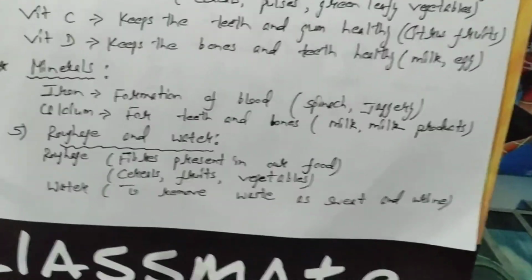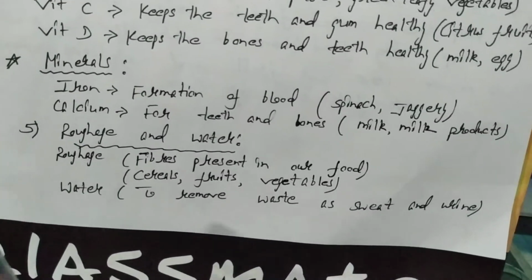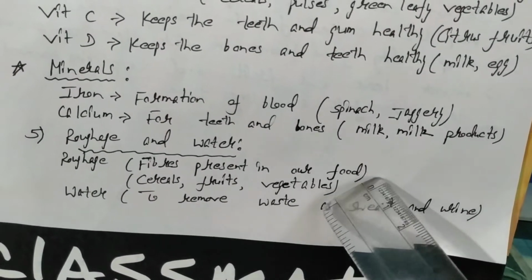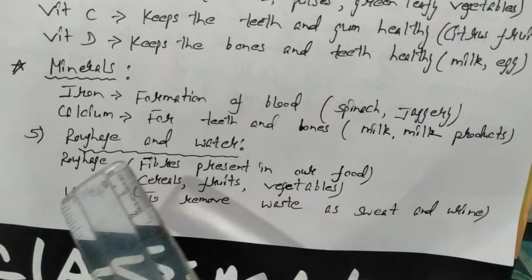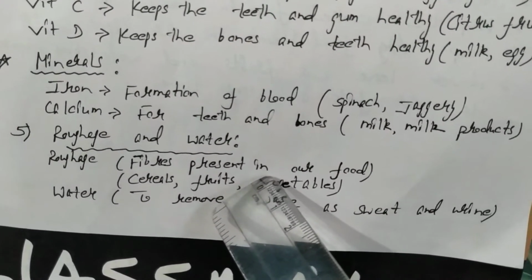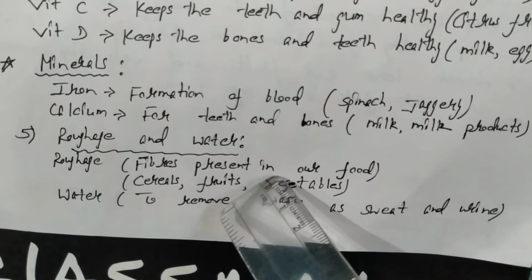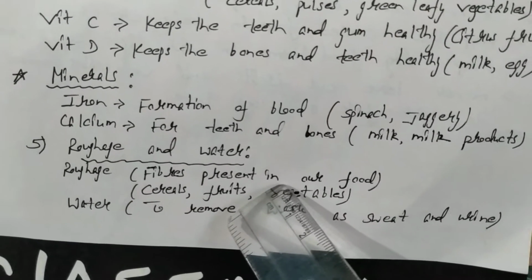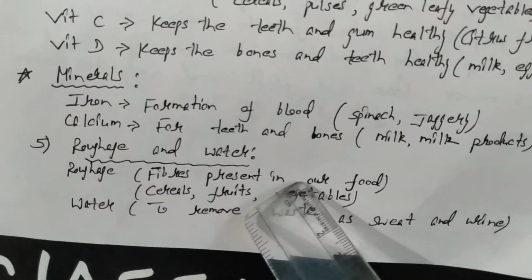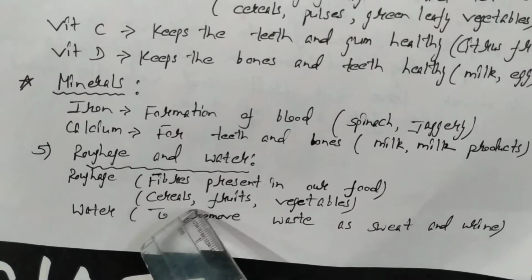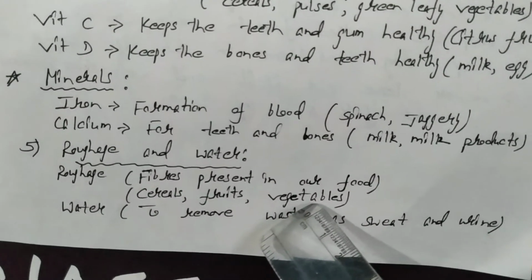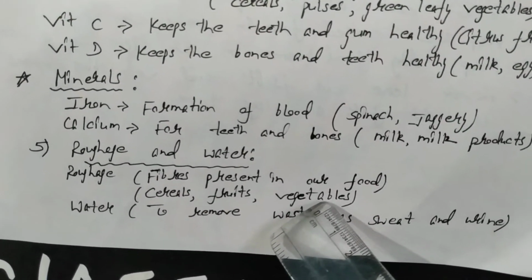Then I told you about roughage and water. Roughage are the fibers present in our food, and roughage mainly helps in proper digestion of food in our body and also helps to remove the undigested waste material from our body. It is mainly present in all the cereals, fruits and vegetables which we eat raw in salad.